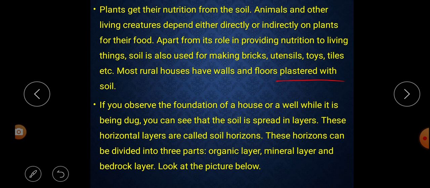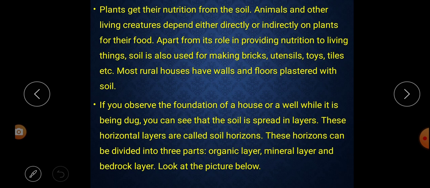That means those houses are constructed and plastered with the soil. So what do we learn from this paragraph? We learn that plants get nutrition from the soil. Animals and other living creatures, either directly or indirectly, get food from the plants.